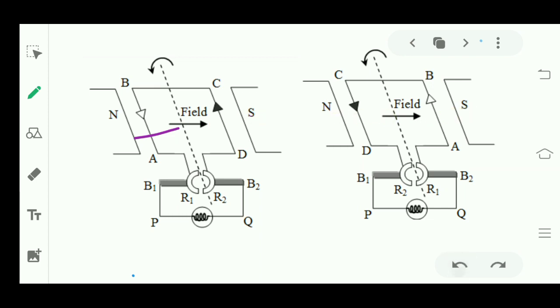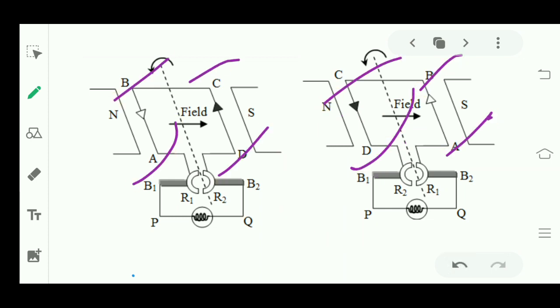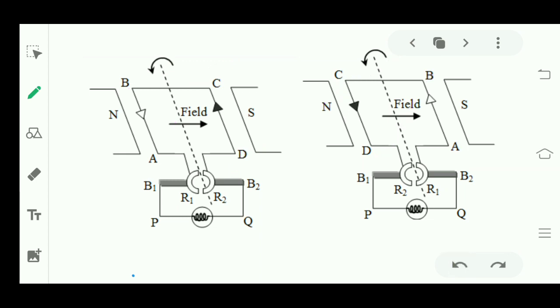Okay. So as the direction of current changes, the direction of force will also change, and this is how a motor moves. It will continue in motion like this only. From A, B, C, D to D, C, B, A, then again A, B, C, D to D, C, B, A, then again to A, B, C, D. So this is how a motor works. Okay, hope you all have understood the complete